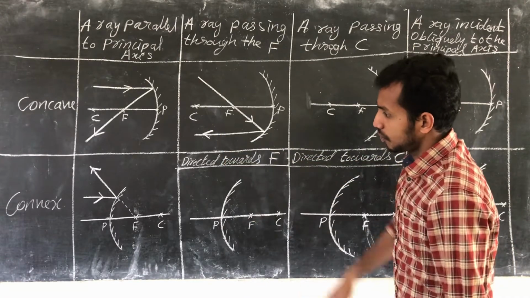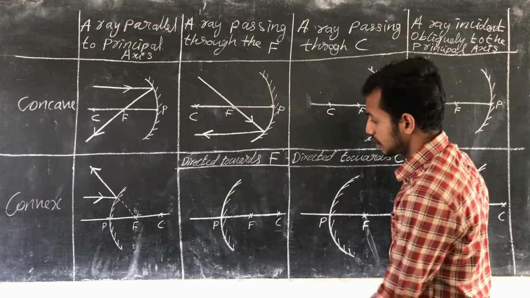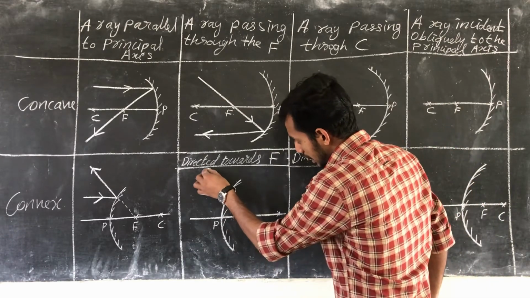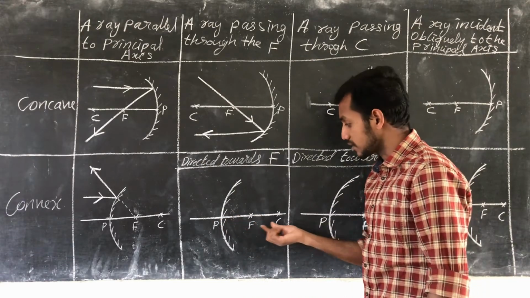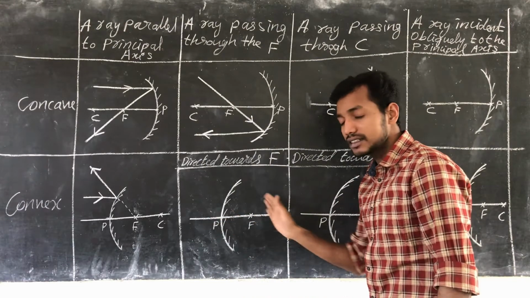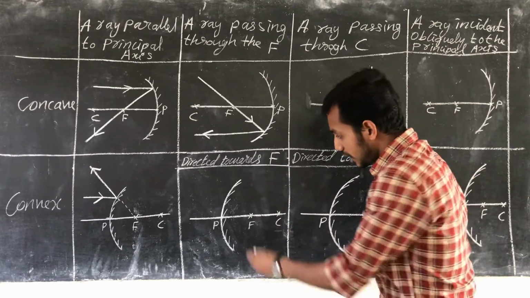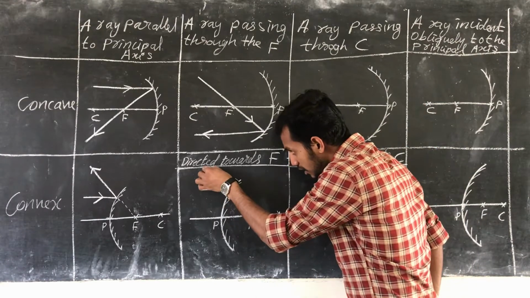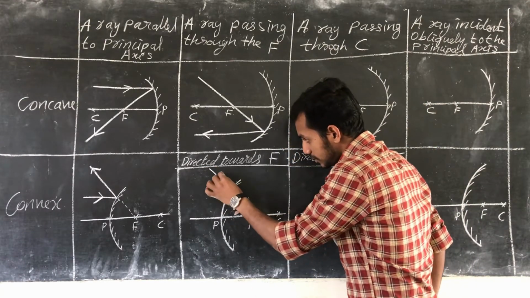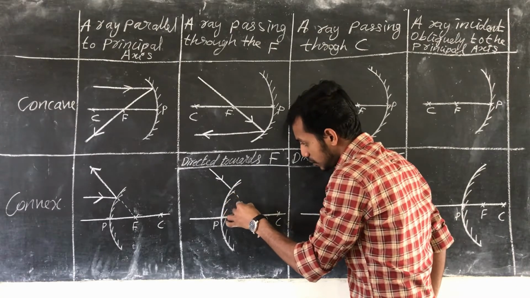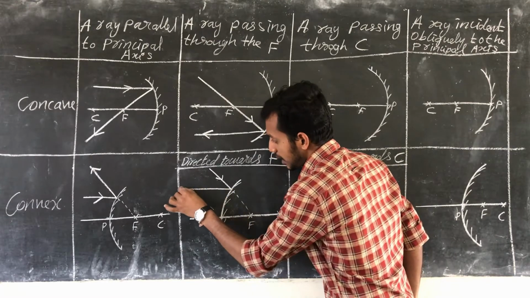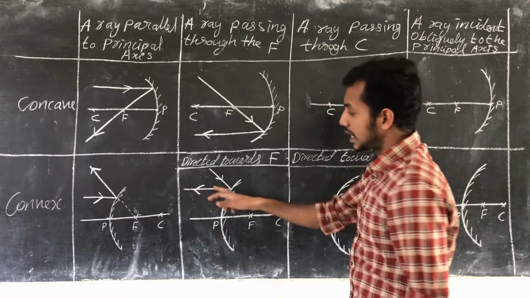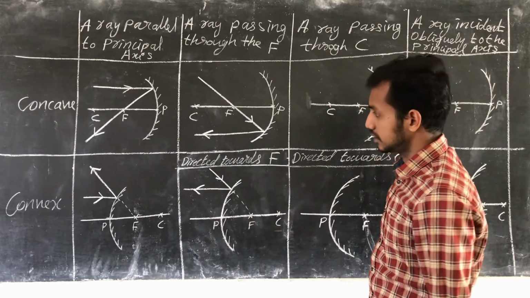And in case of a convex mirror, what will happen? It cannot pass through F, because here the principal focus and center of curvature are behind the mirror. Therefore it is directed towards the focus. Then it is reflected back with a direction parallel to the principal axis.